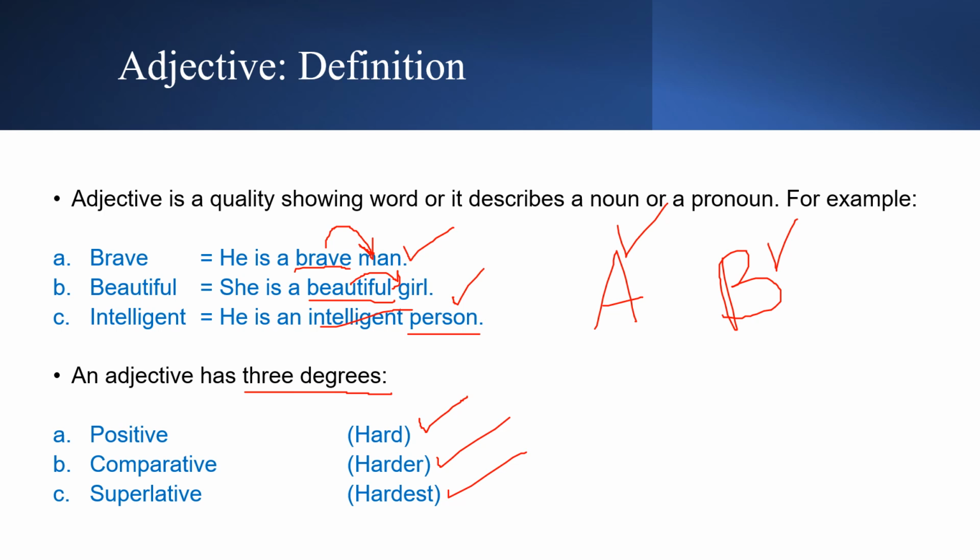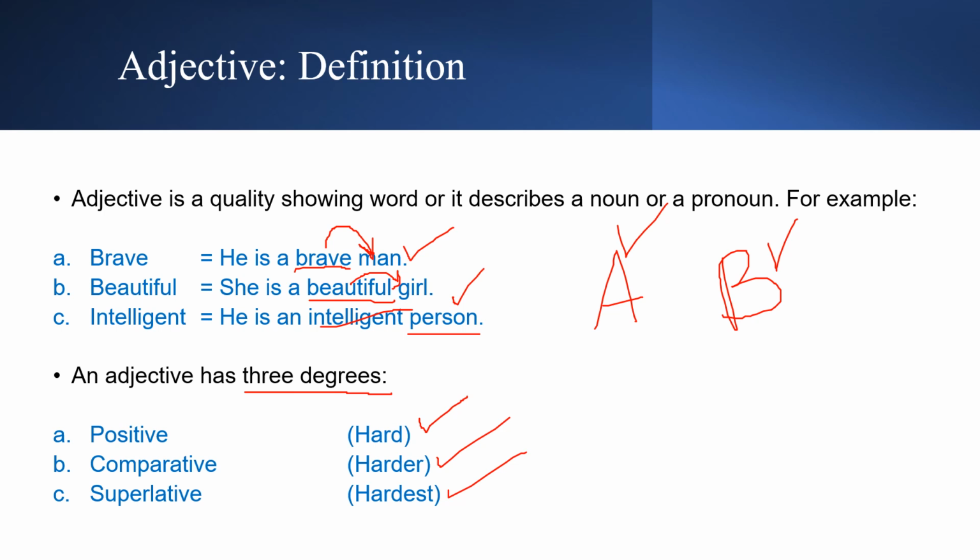Positive is when we don't compare anybody with anything or anyone. We just say this person is that, we just tell the quality that they have. Comparative is when we compare that quality with somebody else, so this is the comparison between two things or two people. And the superlative is the comparison with everybody, or with everything.